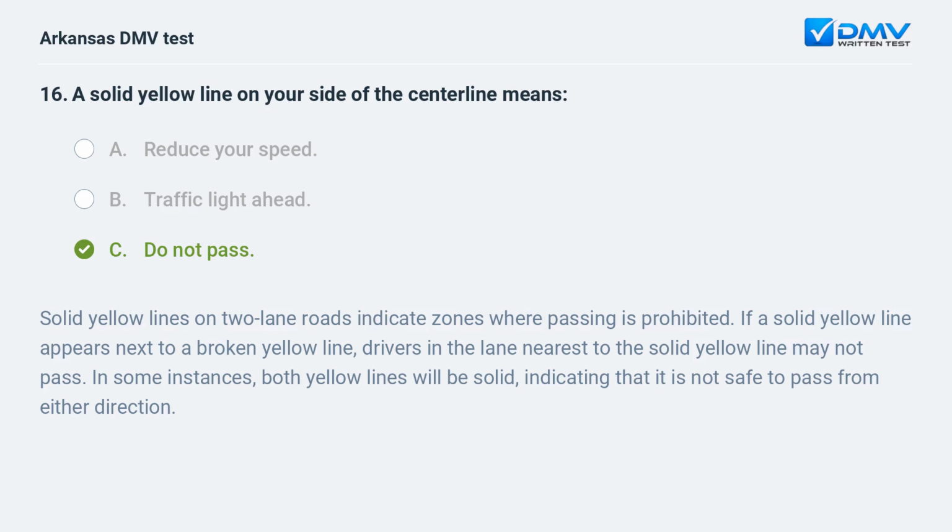Solid yellow lines on two-lane roads indicate zones where passing is prohibited. If a solid yellow line appears next to a broken yellow line, drivers in the lane nearest to the solid yellow line may not pass. In some instances, both yellow lines will be solid, indicating that it is not safe to pass from either direction.